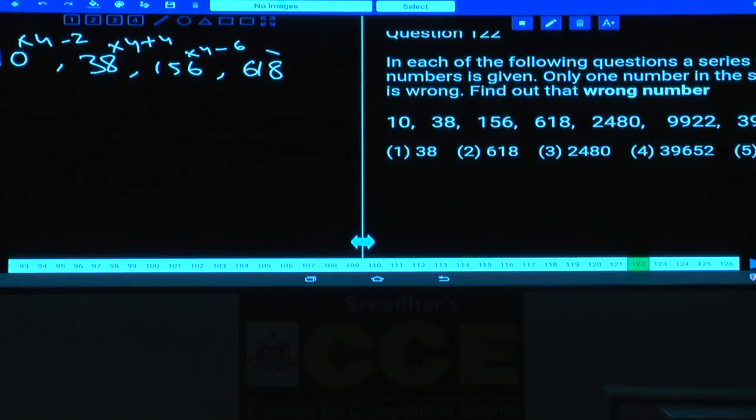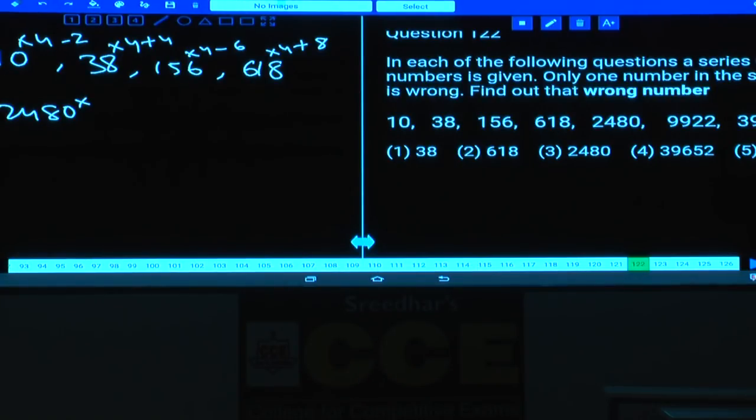And the next number must be into 4 plus 8. 618 into 4 is how much? 2472. 2472 plus 8, 2480 should be the number. Isn't it? Then what is the number here? 2480 is the number. Isn't it? 2480. 2472 plus 8 is 2480. And this is again the correct number.